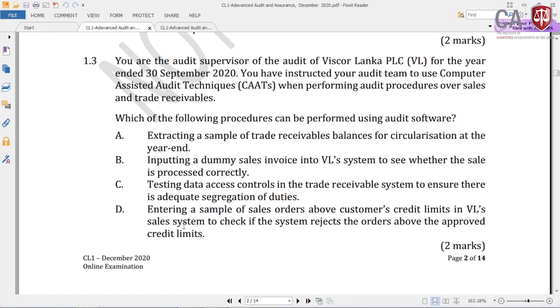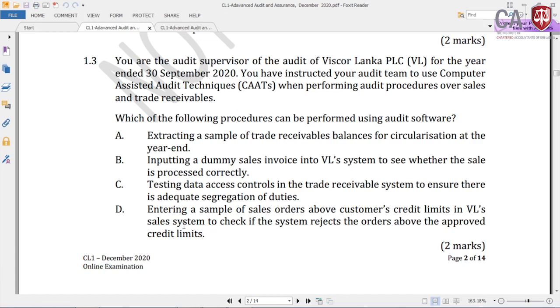For the year ended 30th September 2020, you have instructed your audit team to use computer assisted audit techniques when performing audit procedures over sales and trade receivables. Which of the following procedures can be performed using the audit software?